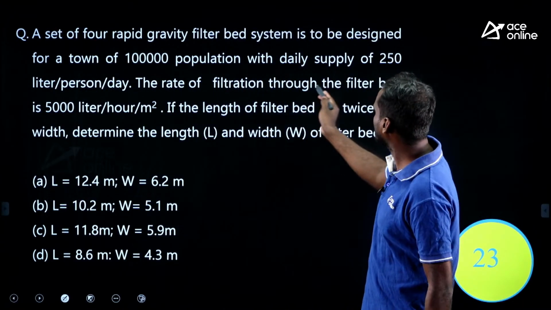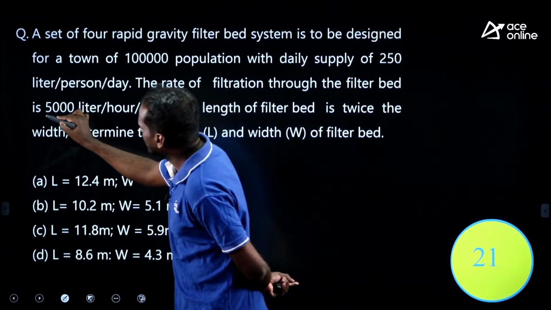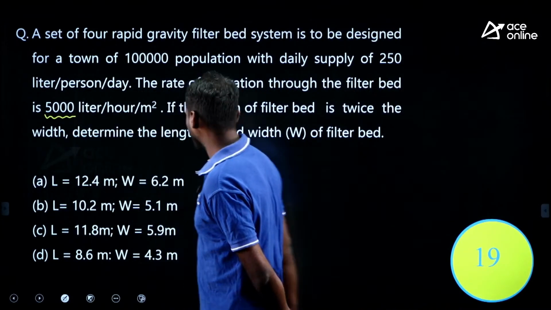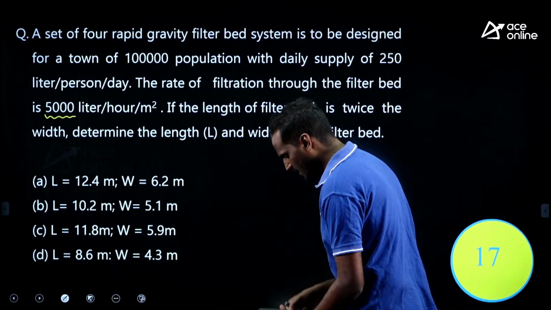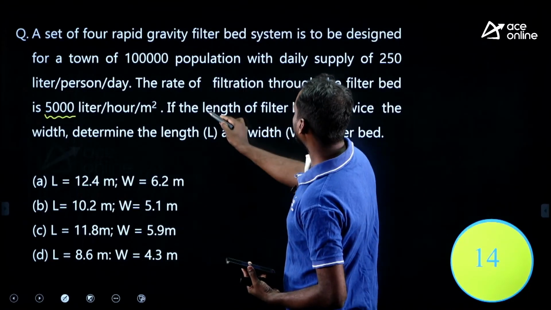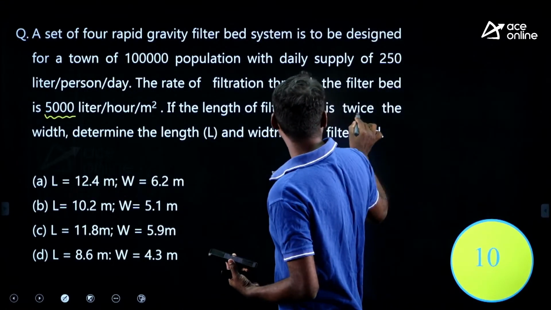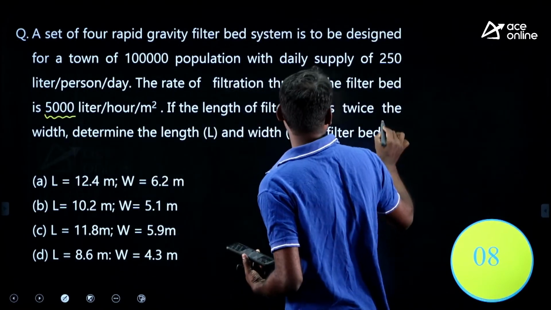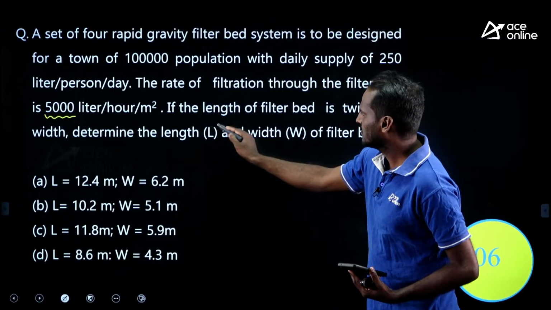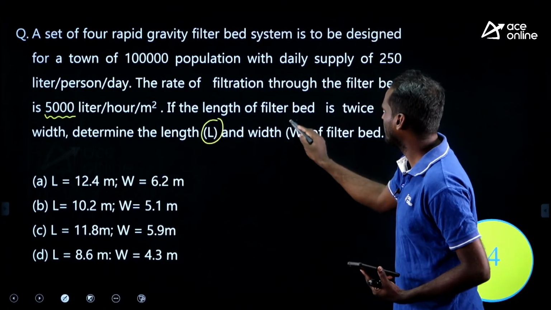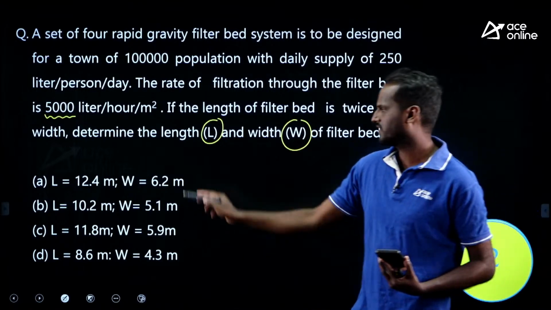The rate of filtration through the filter bed is given as 5000 liter per hour per meter square. The length of the filter bed is twice the width. He has given the relation. He is asking the length as well as the width of the filter bed, and has given the options here.